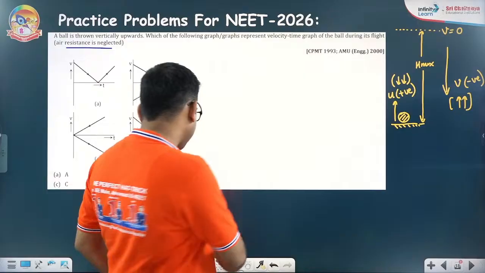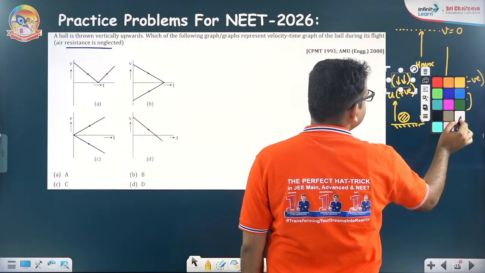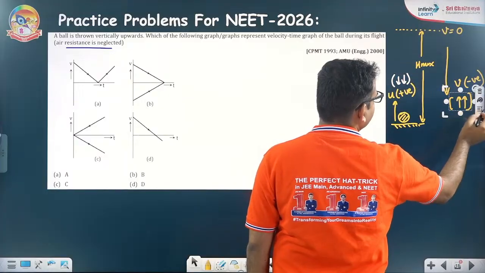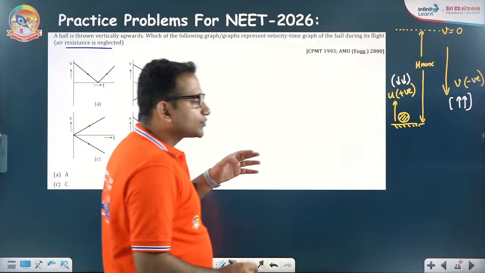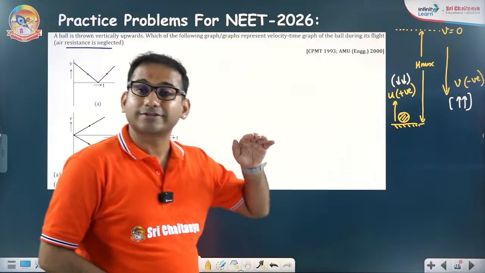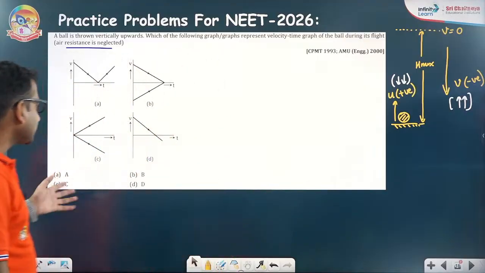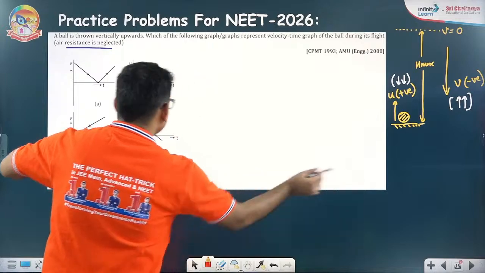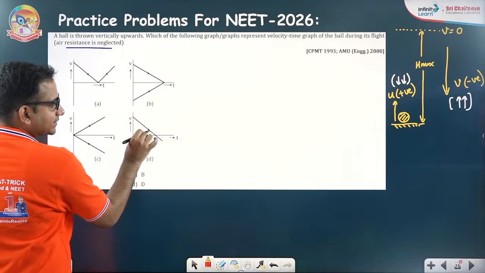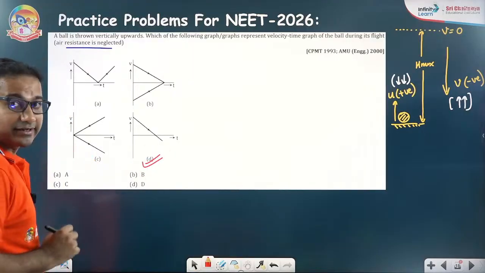These two arrows are representing, let me change the color for it. So I'm trying to tell you that these are decreasing in magnitude, and here this is increasing in magnitude. So velocity must be, first of all, positive decreasing, then negative increasing, positive decreasing, negative increasing, positive decreasing, negative increasing. You see, positively it decreases, then negatively increases. This is the correct curve.